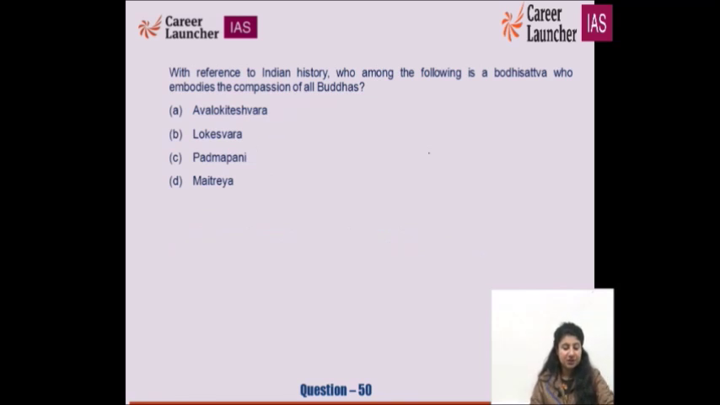With reference to Indian history, who among the following is a bodhisattva who embodies the compassion of all Buddhas? The question here is that we should know the difference between Buddha and bodhisattva.